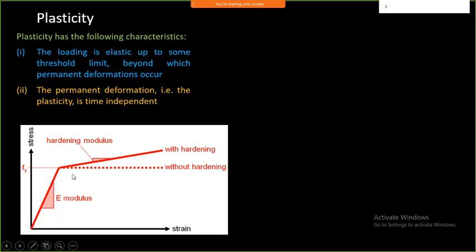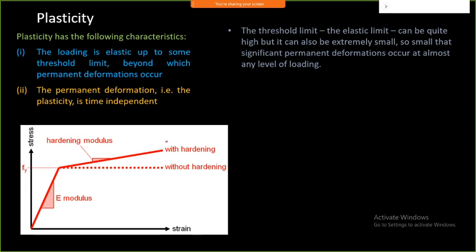There are two different ways by which we can model plasticity. One is by providing a threshold limit. This is my limit, and within it the behavior is elastic. That threshold limit is typically called the yield point.